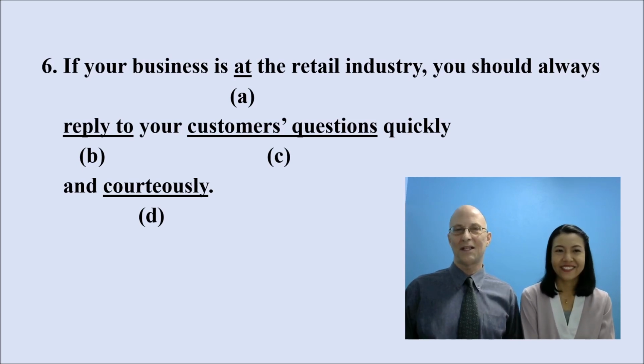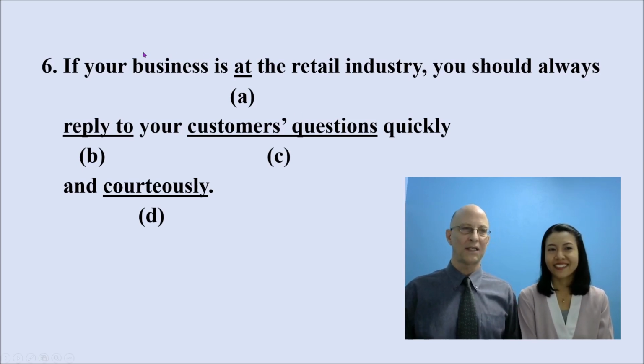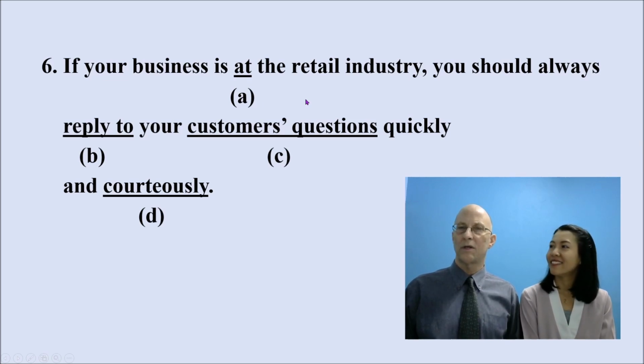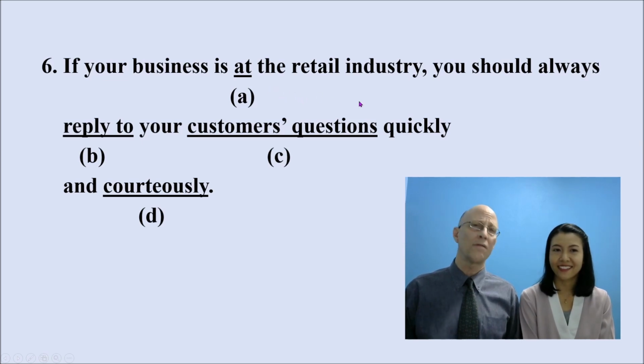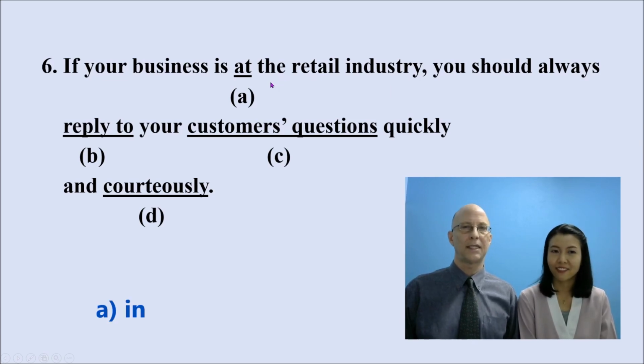Okay, so the only thing left is A, and we go back to A. A is a preposition at. For at, we would normally need a location. So if you would say at the corner of the street or at the park or at the conference center, fine. But retail industry is an idea, and we need the preposition in. So this should be changed to in. If your business is in the retail industry, you should always reply to your customers' questions quickly and courteously.